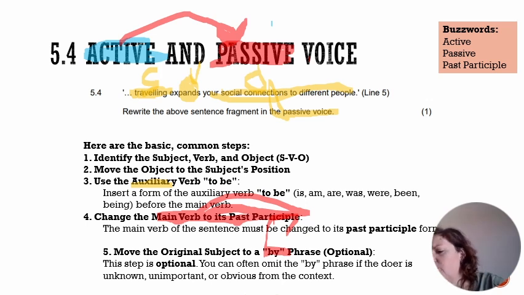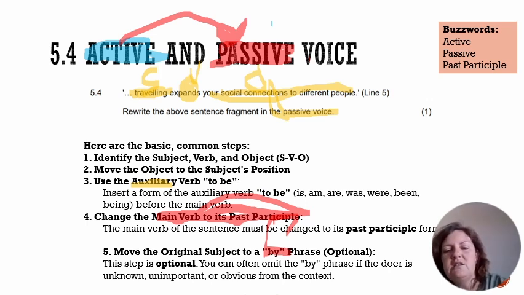What would we say there? What word would we put in? Would we put in is or would we put in are? Your social connections to different people are, all right? Because people and connections are plural, and so we need to put in the auxiliary verb are. Your social connections to different people are. Now, can we say are expands? No, that's broken English. We need to fix it. Your social connections to different people are expanded by traveling. I've added in by and I've put the object at the end. So are expanded by traveling.